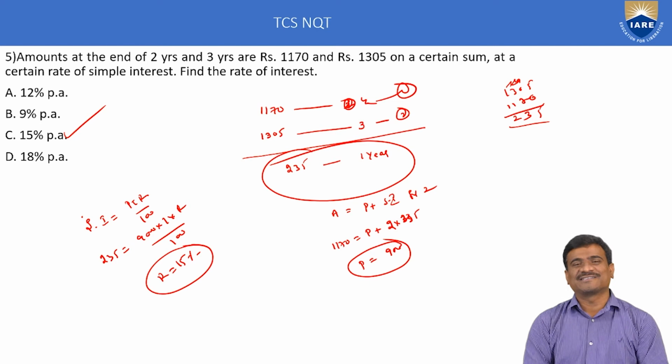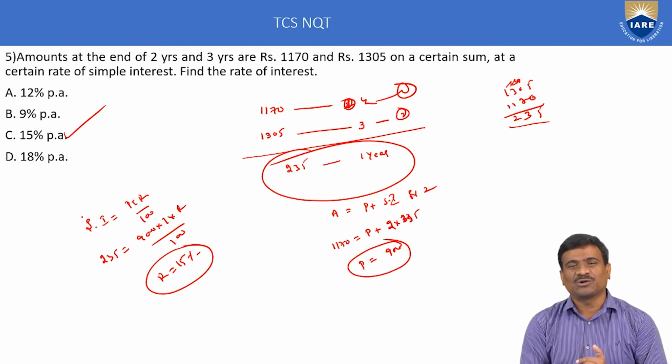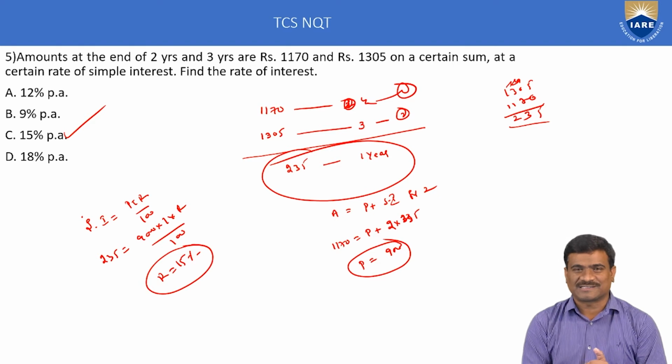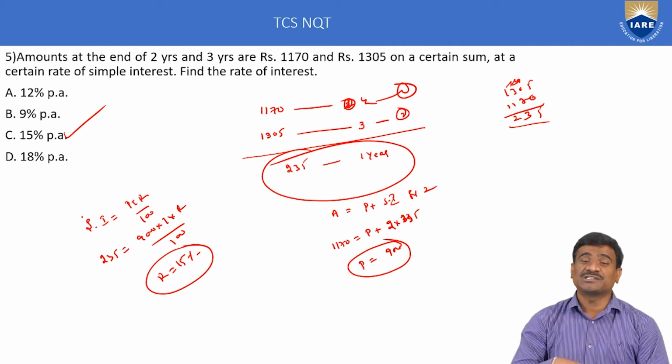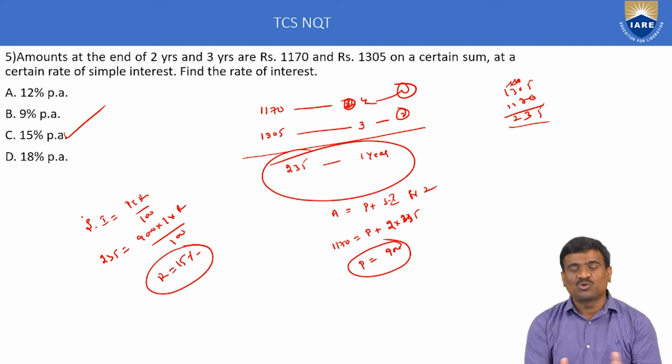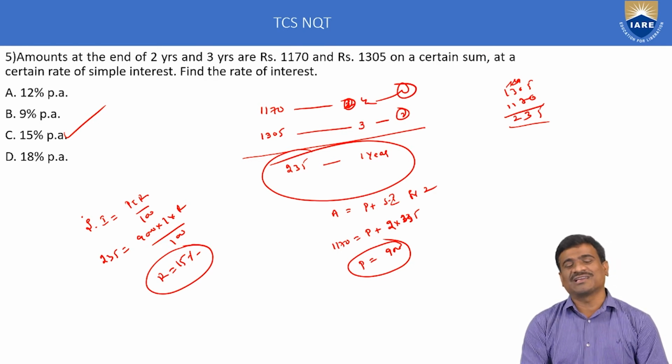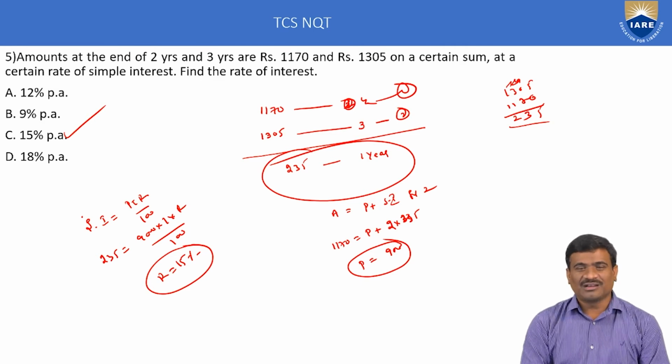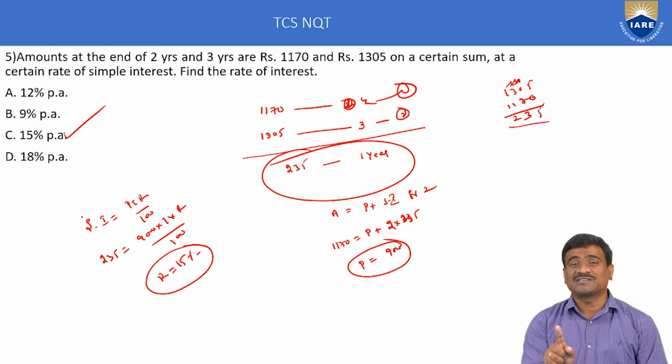But for the fifth example, amount is equal to principal amount plus simple interest. Here we calculate only the rate of interest per annum. Using the first statement and second statement as two equations, calculate only the 1 year interest from the difference between the two amounts, equation 1 minus 2 or 2 minus 1. The 1 year interest is equal to 235. Next, using either the first equation or the second equation, amount is equal to principal amount plus simple interest for 2 years.